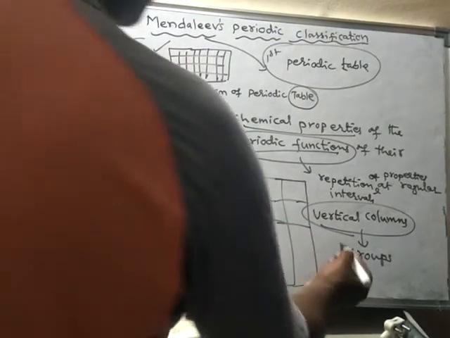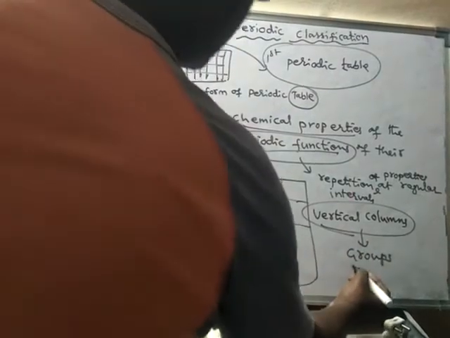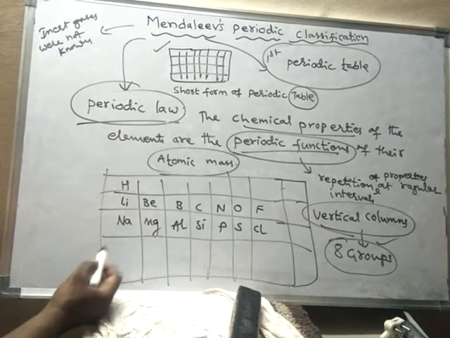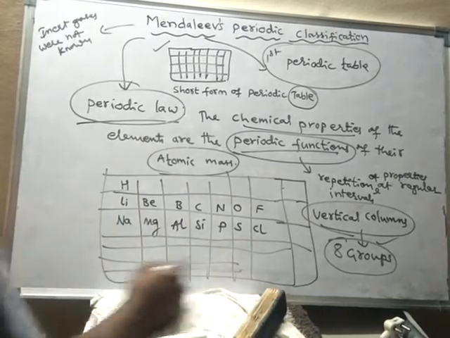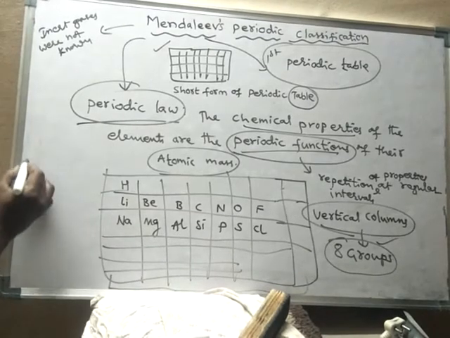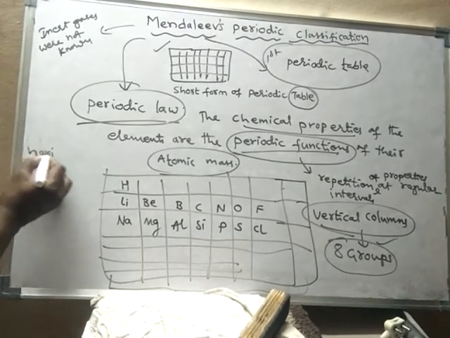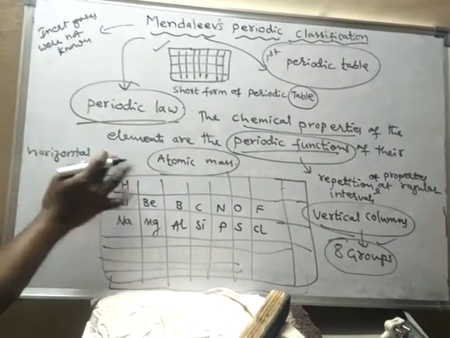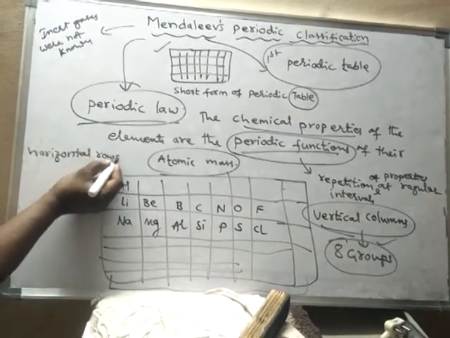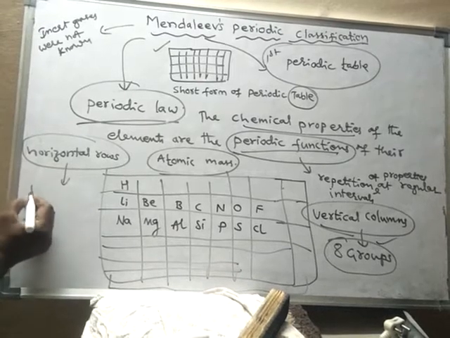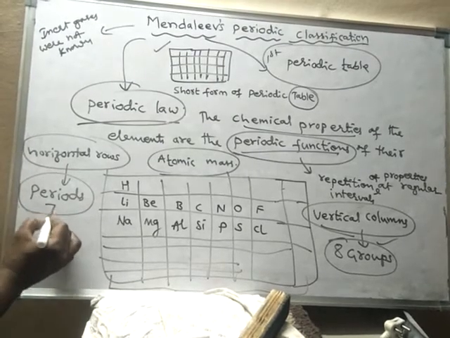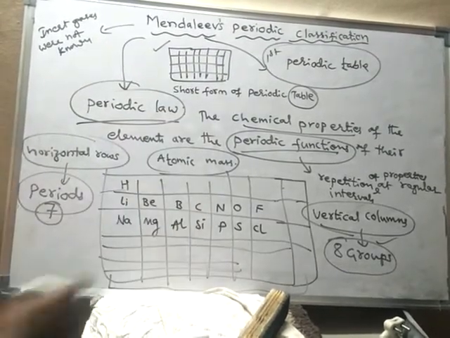So his periodic table contains 8 groups and horizontal rows. This is one horizontal row, another horizontal row, third row, fourth row, fifth row, sixth row, and seventh row. Horizontal rows are called periods. So he got 7 periods. In his table there are 7 periods.